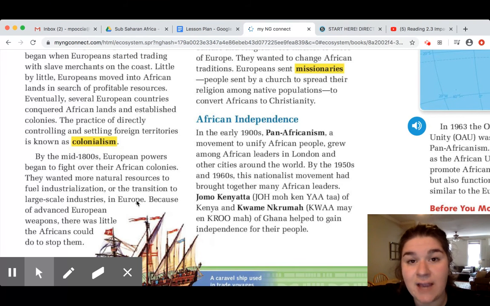So at this time in the 1800s, in Europe, lots of factories were developing. Machines started to develop in order to produce things faster. And so they wanted the natural resources of Africa, because the natural resources in Europe were getting depleted, or they were starting to go away.